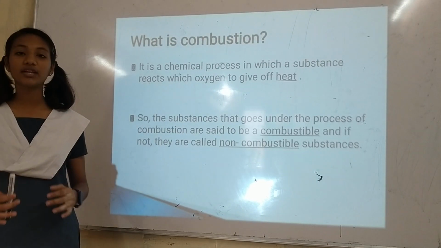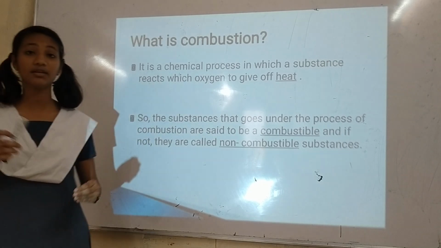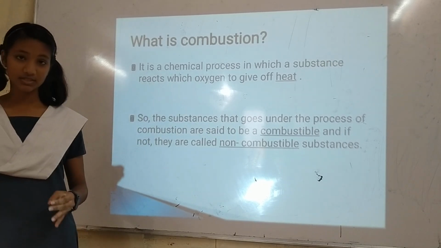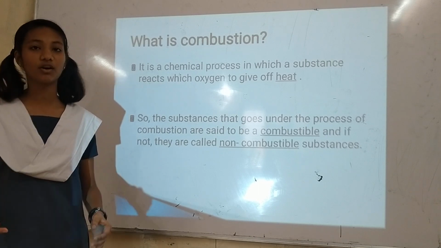Now let's know about what is combustion. It is a chemical process in which a substance gives off heat in the presence of oxygen. The substances that go under combustion are known as combustible substances, and if not, they are known as non-combustible substances.